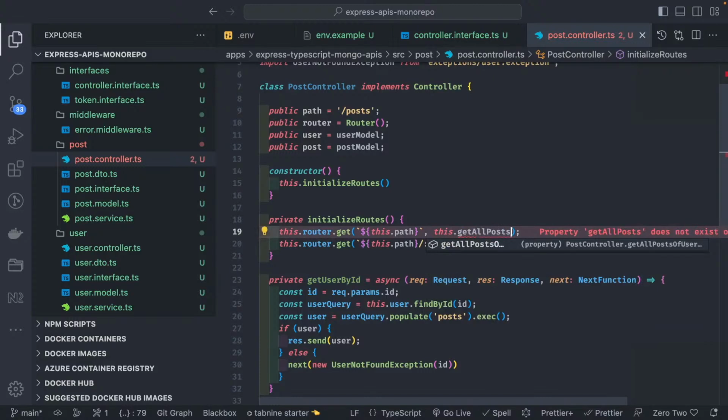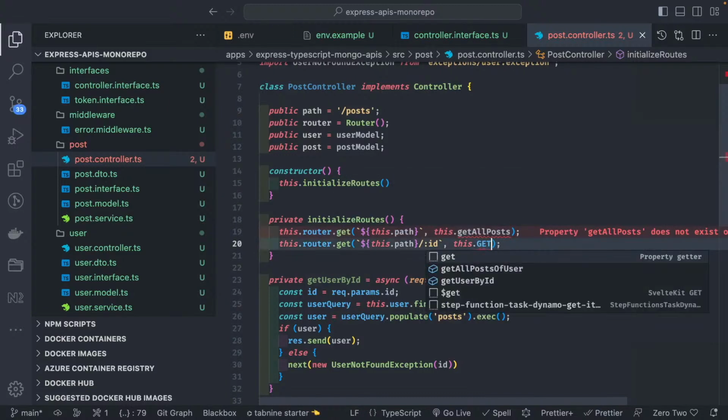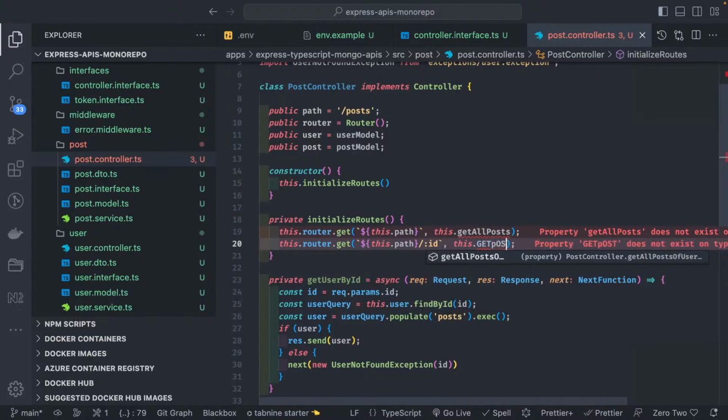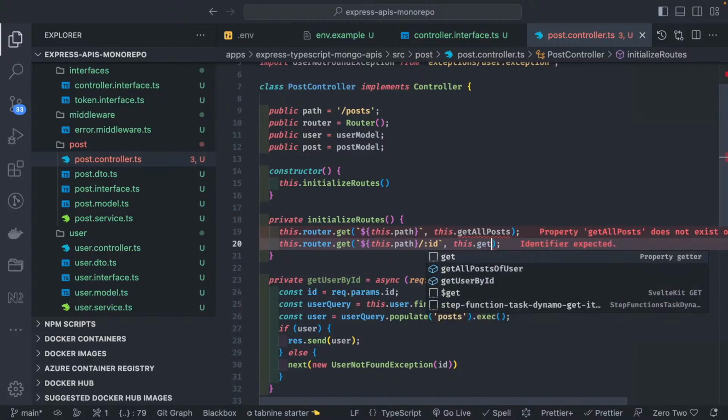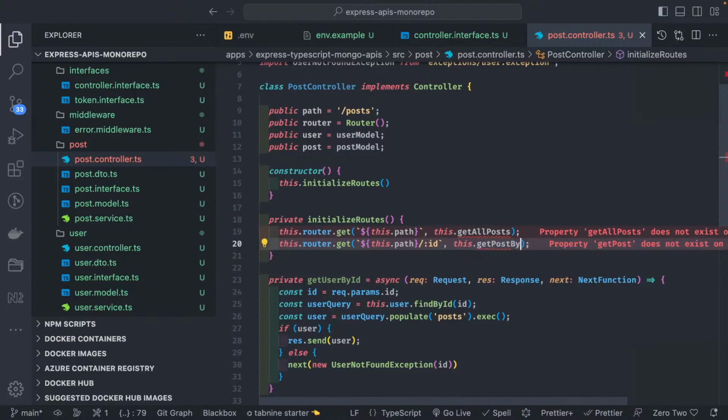Get all posts, get post by ID. So this is going to be get. Here it will be get post by ID. Then we have update. Whatever routes you are calling, you can fetch all the posts, that is public.